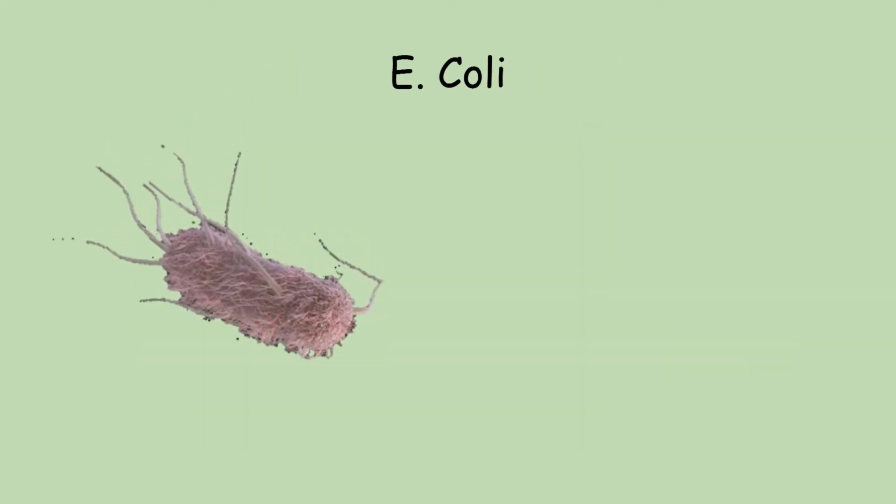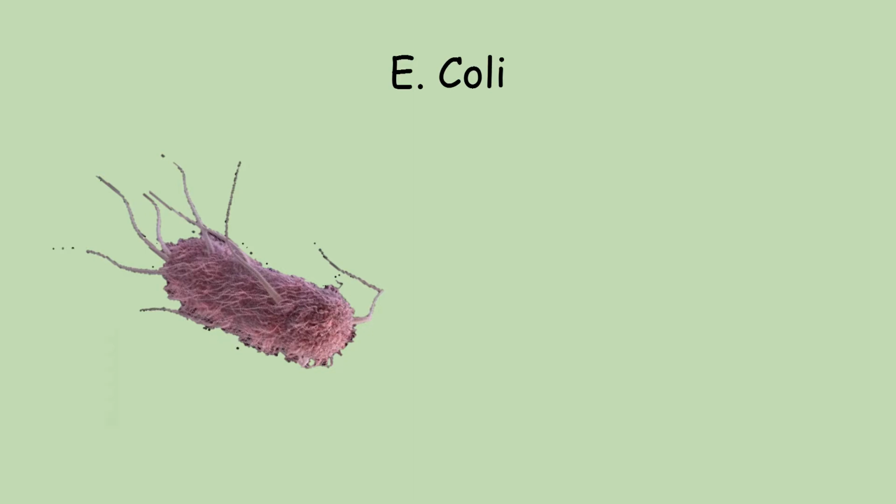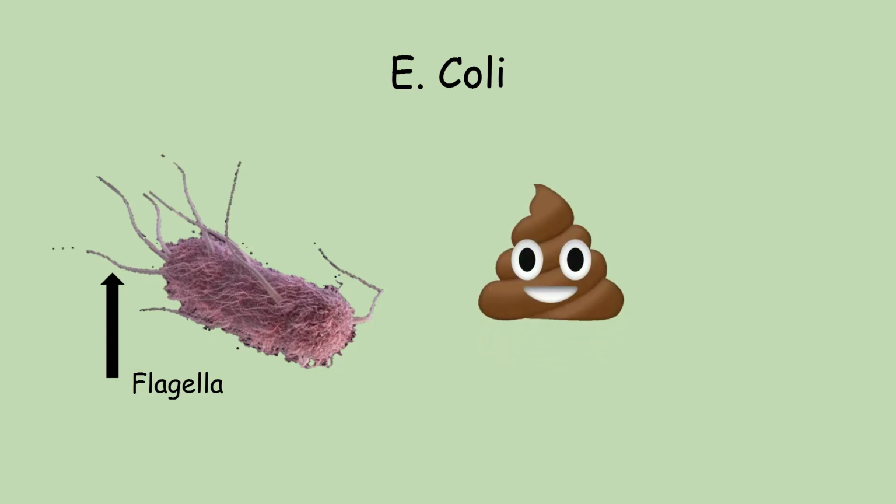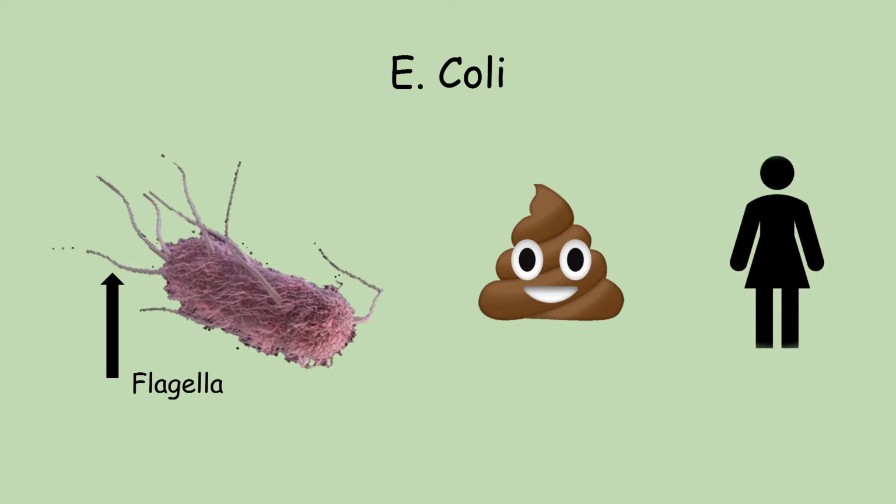E. coli is a gram-negative, rod-shaped bacterium. E. coli are motile thanks to the flagella, which whips back and forth to move the cell. E. coli, being motile, found in fecal matter, and commonly found in the vagina of healthy women, makes it very easy for them to cause UTIs in women via fecal matter.